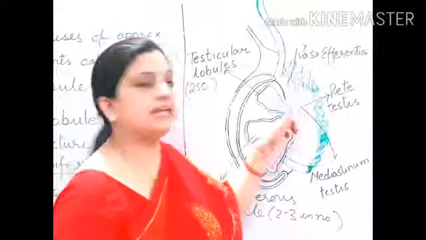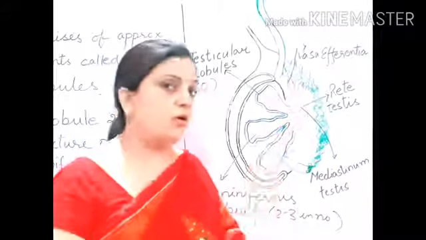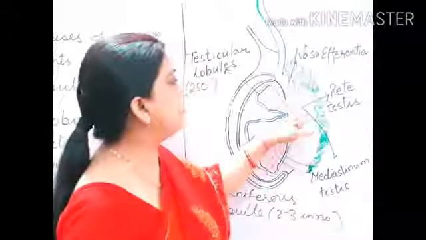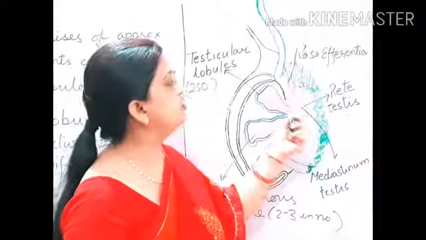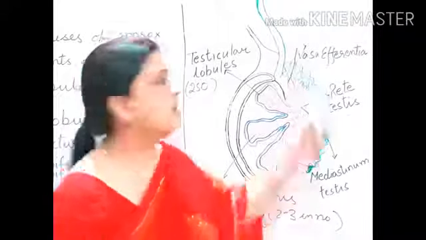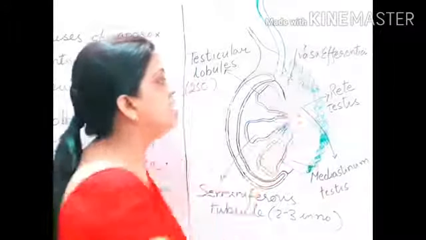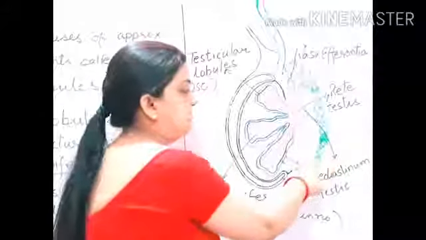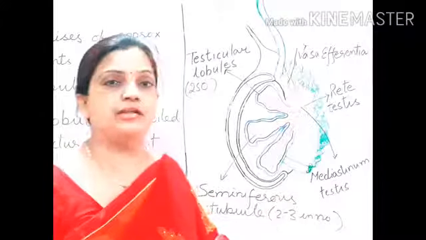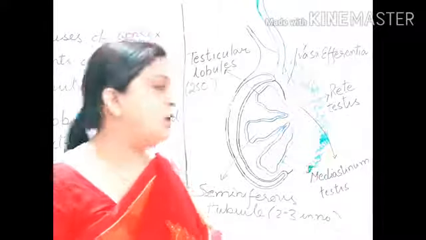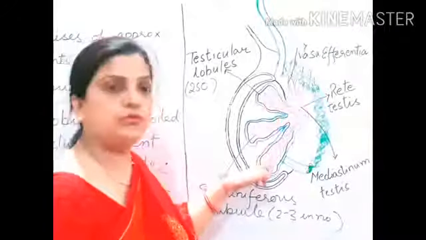Now from this rete testis, all the tubes will be emerging out as fine tube-like structures, and these tube-like structures are called vasa efferentia. And this vasa efferentia will be moving into this part which I have shown in green color, and this part is called epididymis. So this one is your testicular lobule.